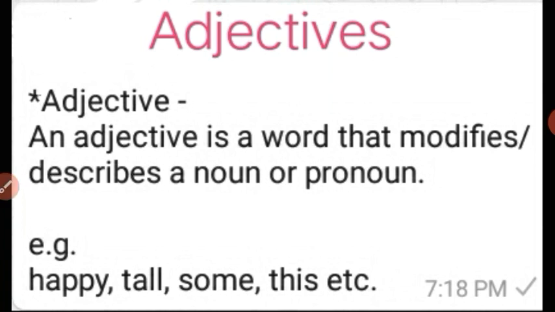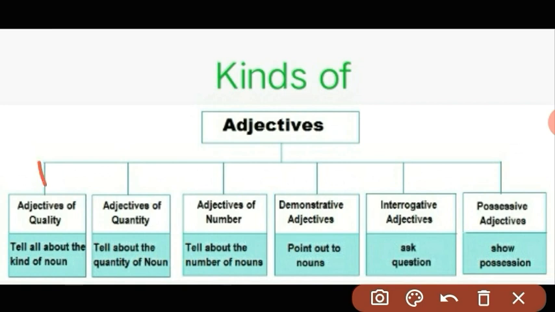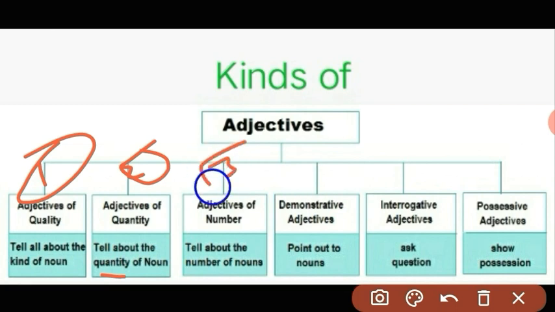Let's learn something more about adjectives. Here are the kinds of adjectives. Which are those? First one, adjective of quality. What is its function? It tells all about the kind of noun, meaning how is that noun. Second one, adjective of quantity, which tells the quantity of a noun. Third one, adjective of number, which tells the number of nouns.